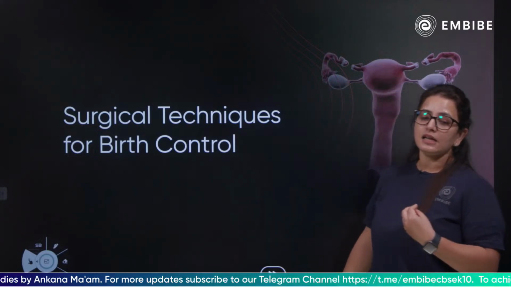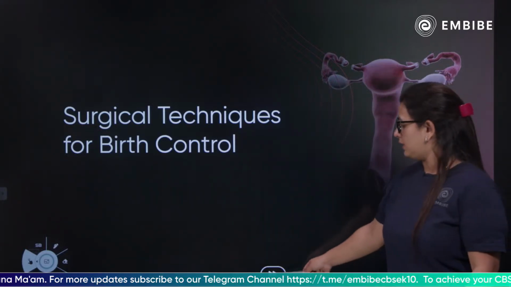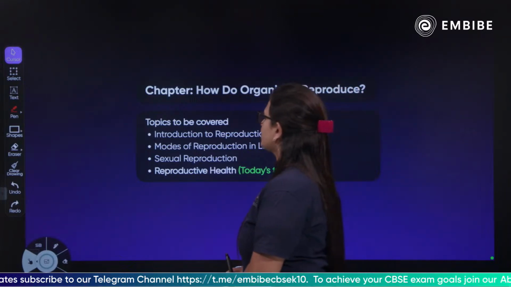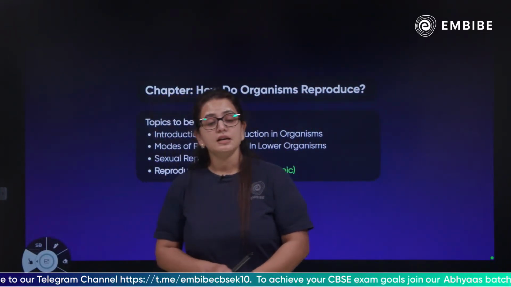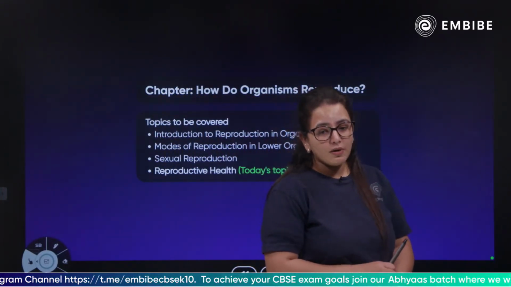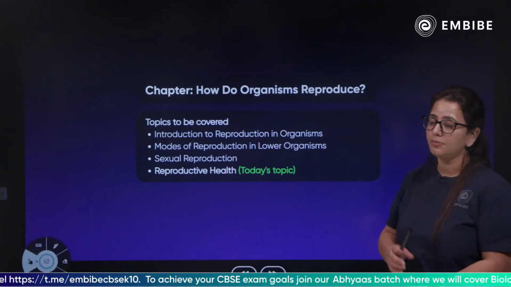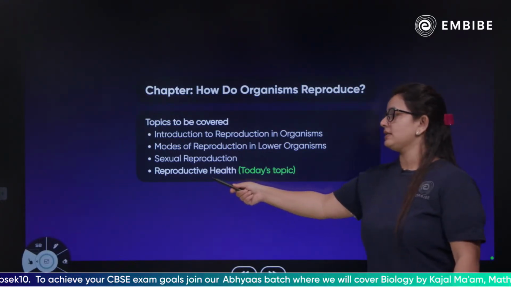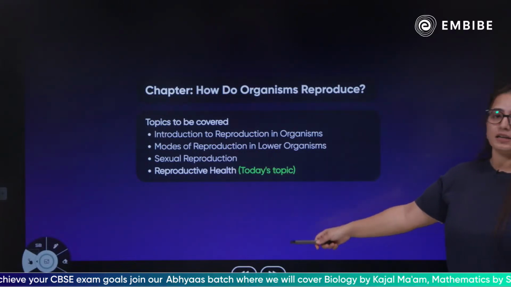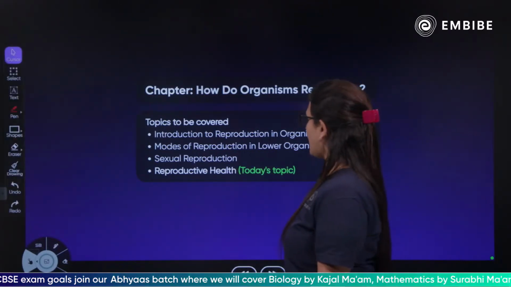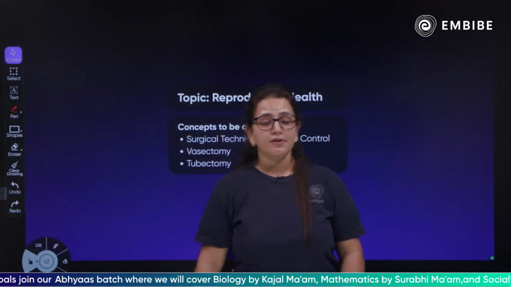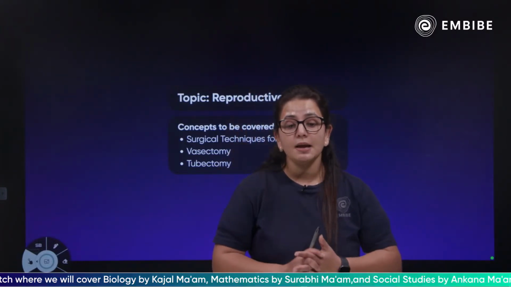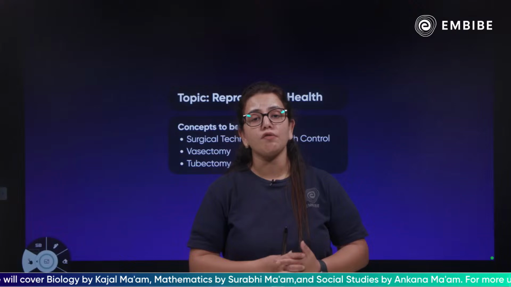Yes, let's start the surgical techniques of birth control. The topics to be covered under this chapter are introduction to reproduction in organisms, modes of reproduction in lower organisms, sexual reproduction and reproductive health in detail. Today is the last concept related to reproductive health: the surgical method, the surgical technique of birth control.